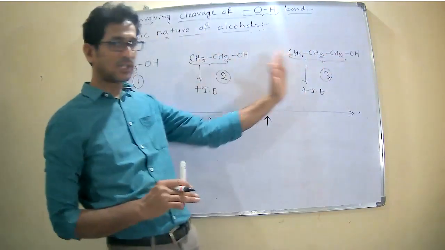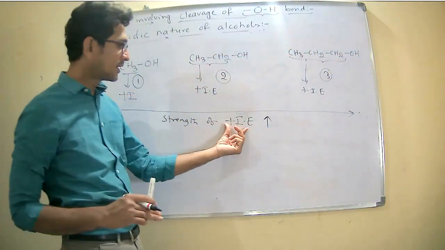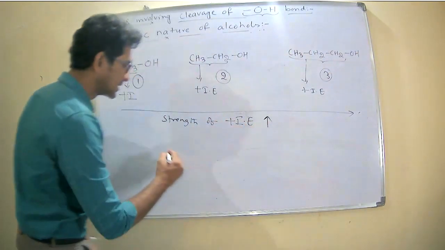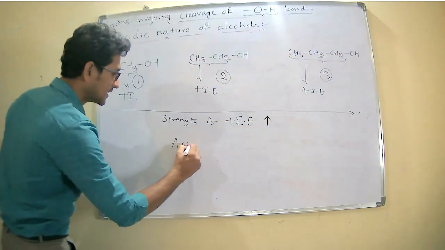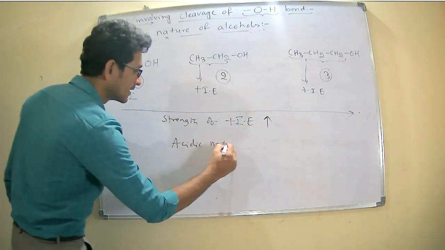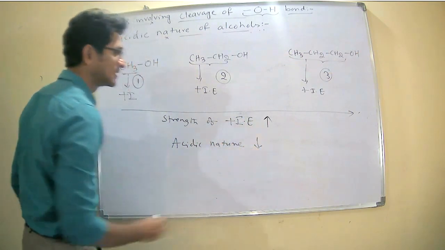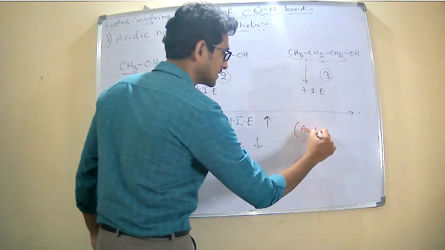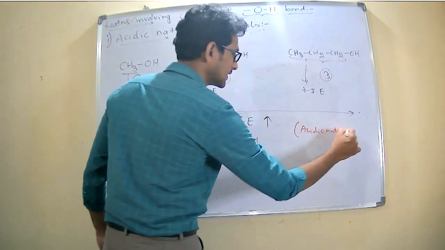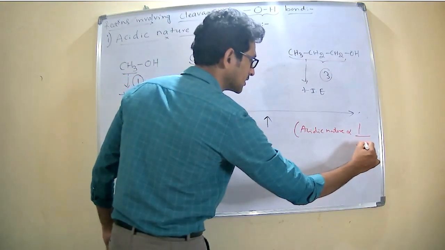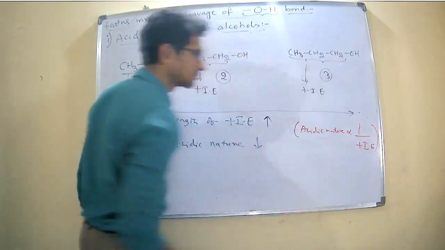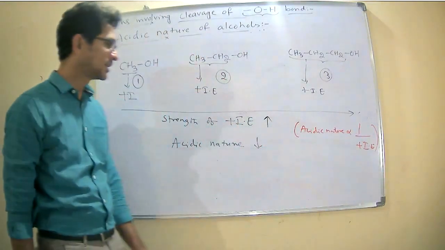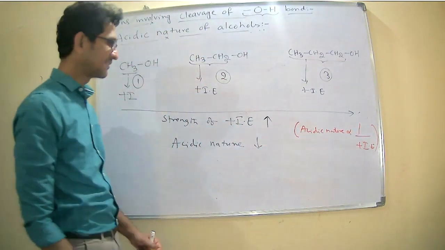Once the strength of the electron releasing group increases, the acidic nature decreases. Because acidic nature is inversely proportional to the strength of plus inductive effect.